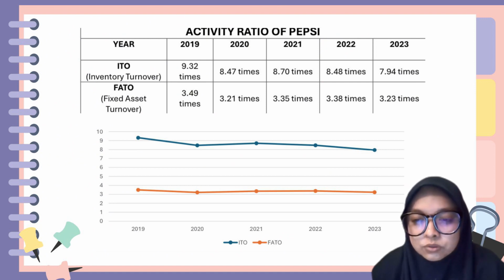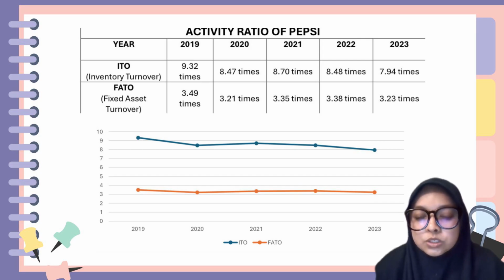For total asset turnover for Pepsi company, total asset turnover in year 2019 is better, which is 3.49. It shows that this company is efficient in generating sales from the available fixed asset. However, in year 2020, it showed that the amount increased from 3.21 to 3.38 in year 2022. From the table, year 2023, which is 3.23, showed the poor performance of this company. This is because the company does not use the available fixed asset to gain more profit.